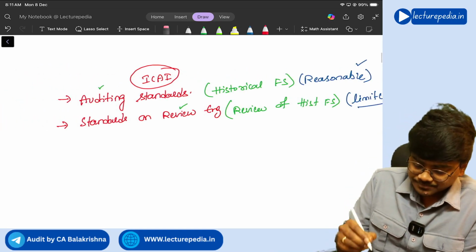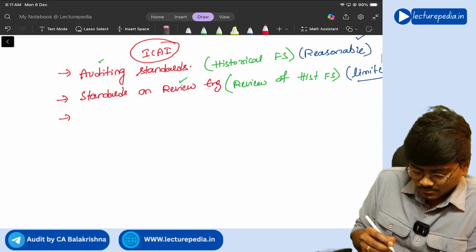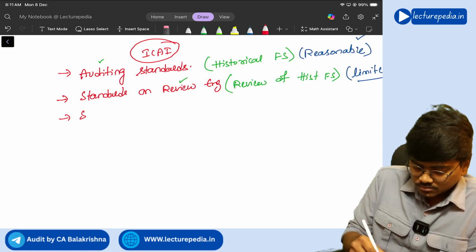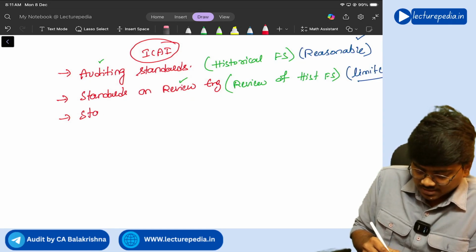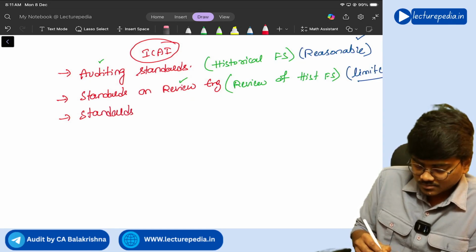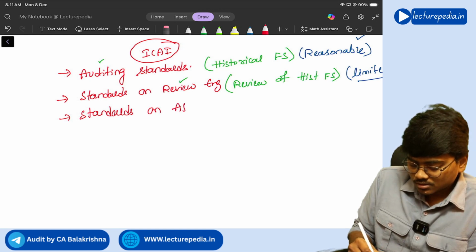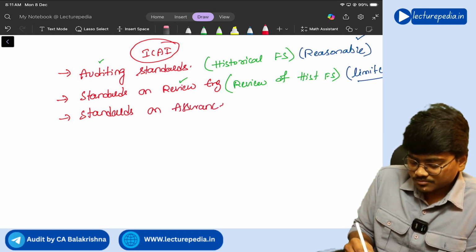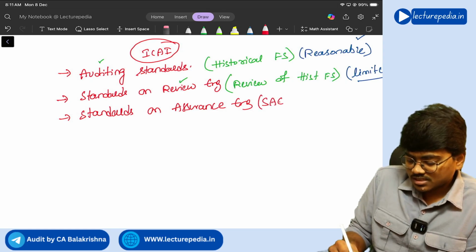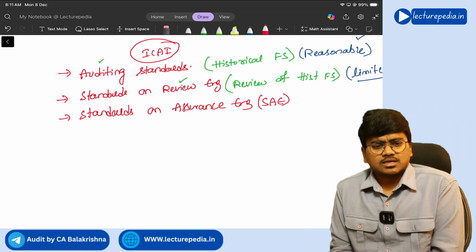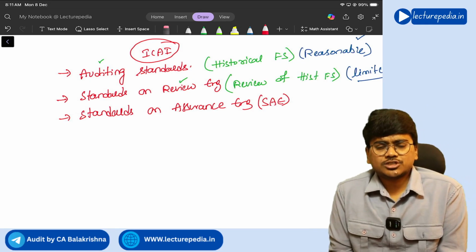Next you have standards on assurance engagements, which you call the SAE series. What are these standards on assurance engagement?